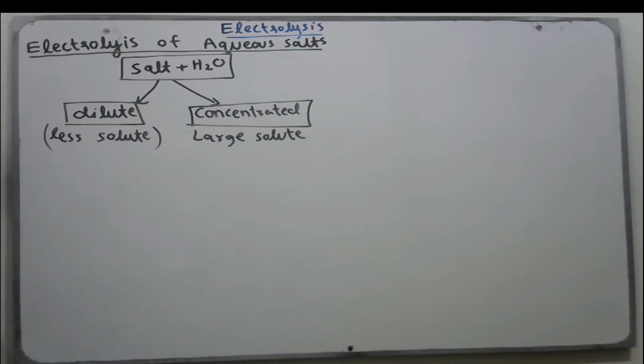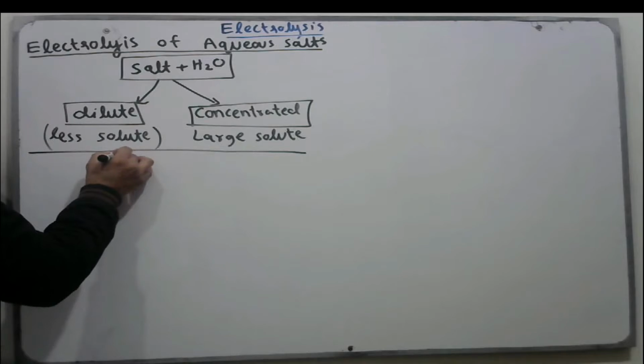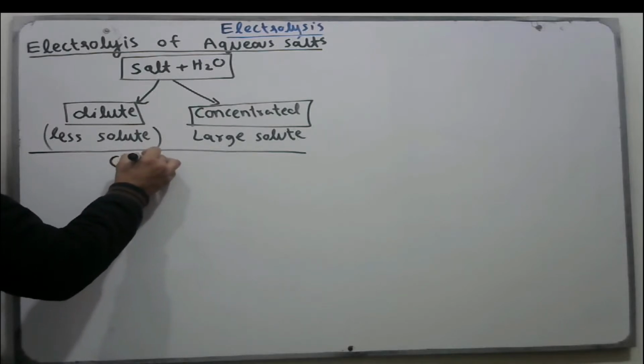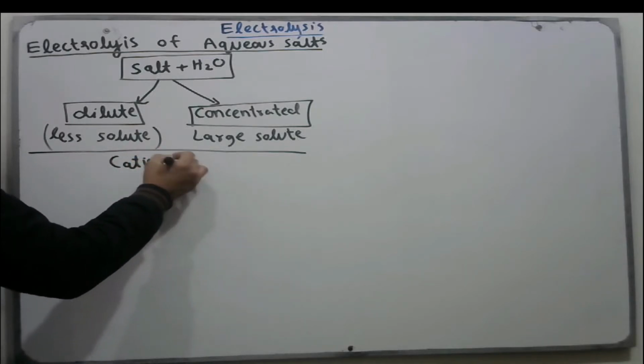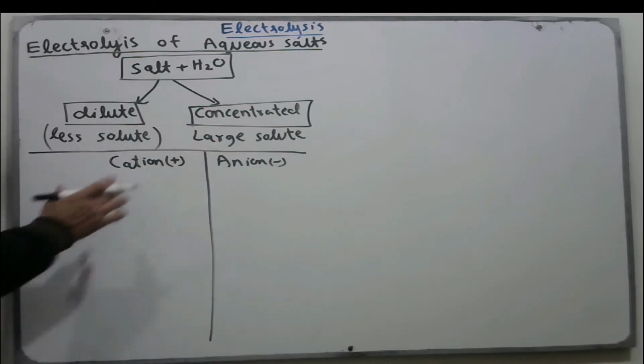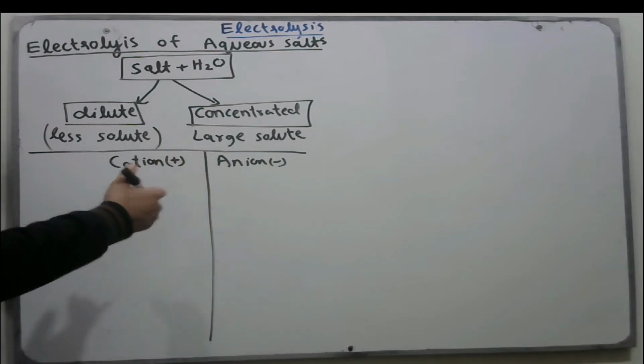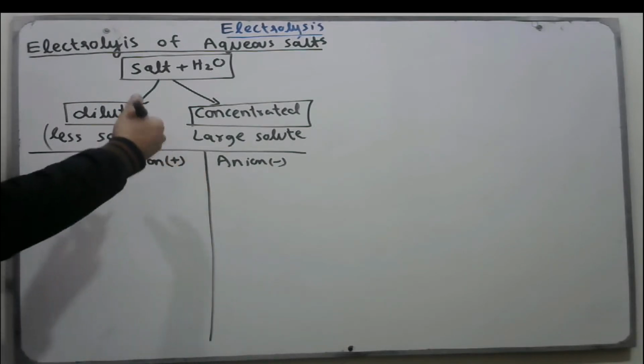Now before the electrolysis of these salts, we should discuss the reactivity series of positive ions and negative ions. First I will discuss the reactivity series of cations. The ions that carry positive charge are called cations and the ions that carry negative charge are called anions. The list for cations and anions for selective discharge, or ease of discharge, is in the following order.